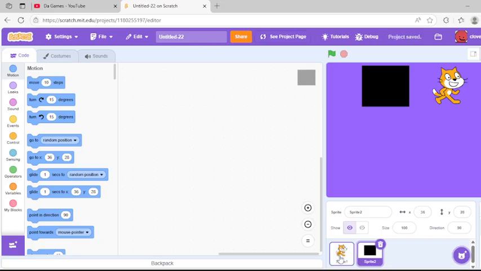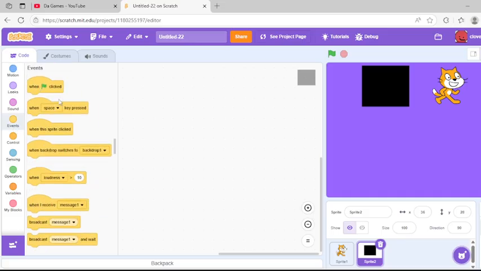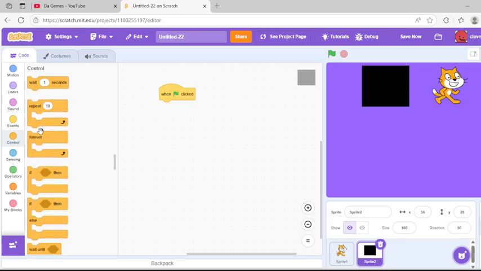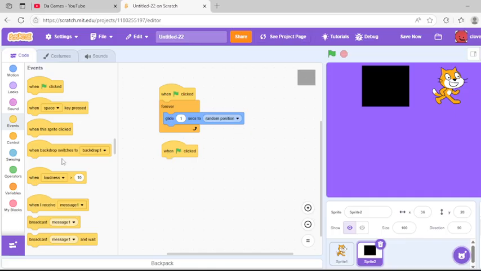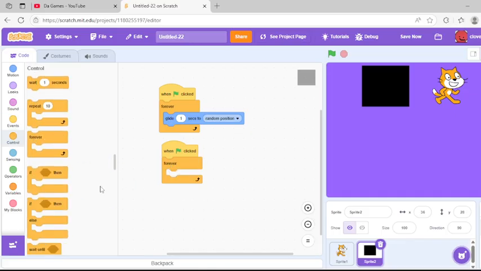And then we can click into the sprite too. And then we're going to make it move randomly, so it's going to be, you know, chasing around the scratch cat. I'm going to click when green flag clicked. Then we're going to go to control and drag out a forever loop, and then put glide 1 second to random position. And then I'm going to do another when green flag clicked, forever block. Then we're going to put an if block in that forever block.